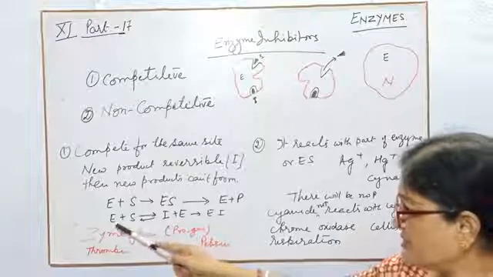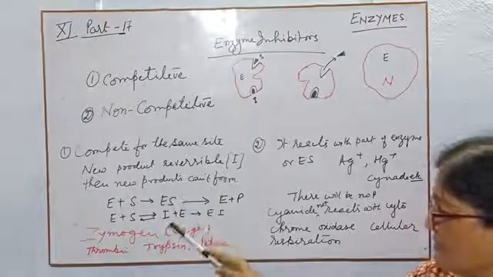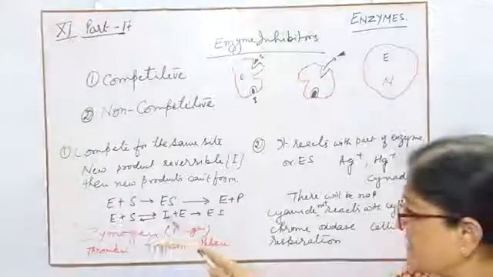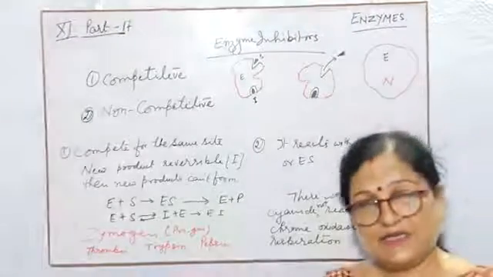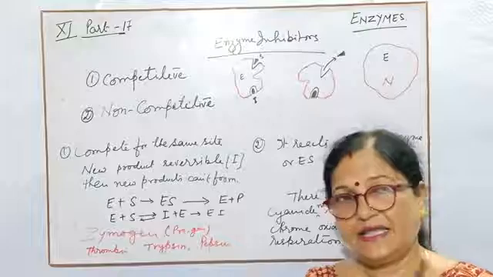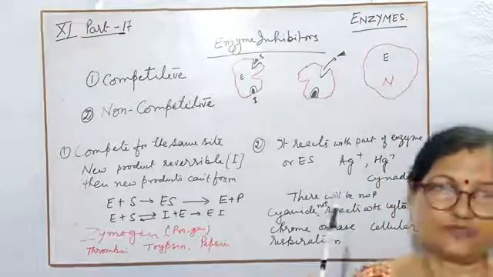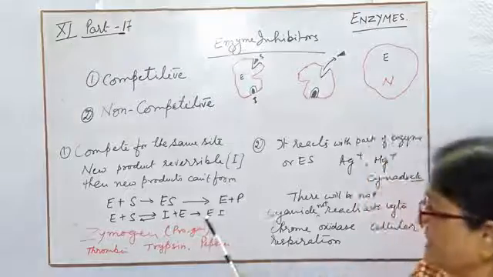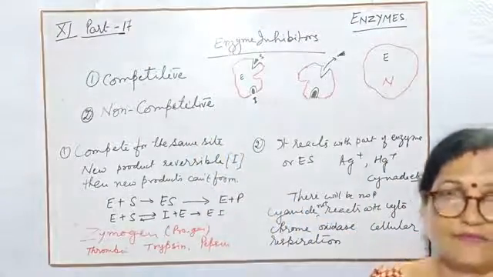When the substrate is over, the inhibitor will form. When the inhibitor reacts with the enzyme, it will give the complex EI, that is inhibitor along with the enzyme, and it can't reach the final product. So the reaction will be stopped. In this way, they are known as competitive inhibitor.